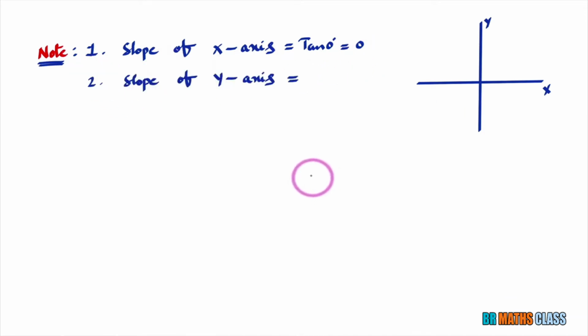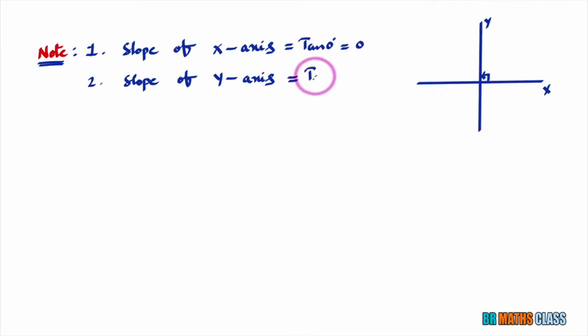Slope of y-axis. To find slope of y-axis, you must know inclination of y-axis. What is inclination of y-axis? What is the angle made by y-axis with x-axis? Do you know what is this angle? Angle made by y-axis with x-axis? Yes, we know it is 90 degrees. Inclination of y-axis is 90 degrees.